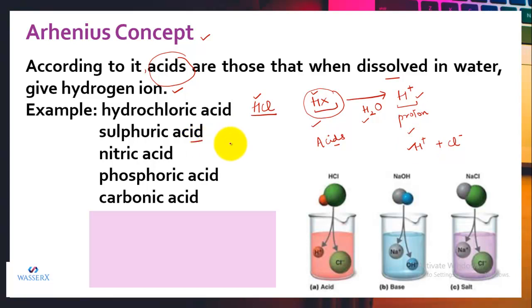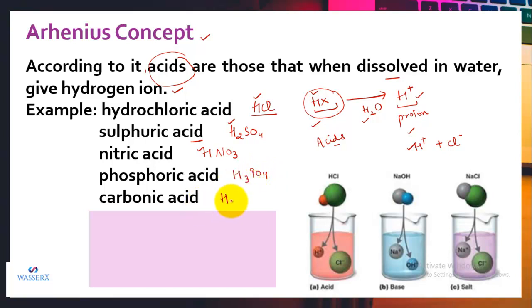Similarly, we have an example of sulfuric acid. We know that the formula for sulfuric acid is H2SO4. It also possesses H, so that means it will also produce hydrogen ions when dissolved in water. So it is also an acid. Similarly, we have nitric acid. The formula for nitric acid is HNO3. Again, according to Arrhenius, it is an acid. Phosphoric acid's formula is H3PO4. So this is also an Arrhenius acid.